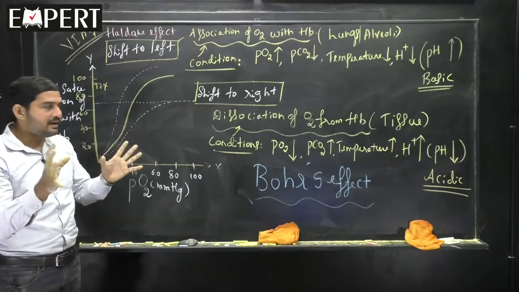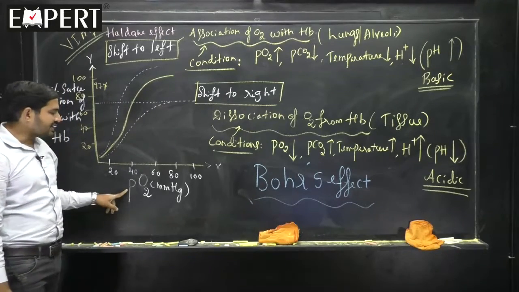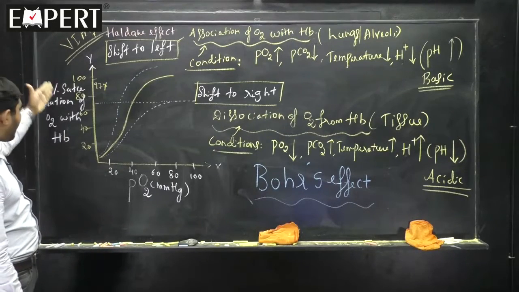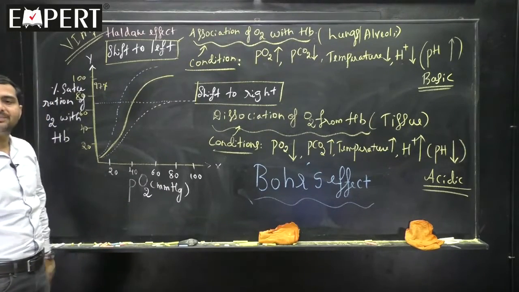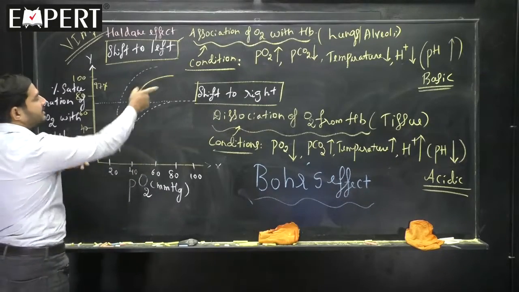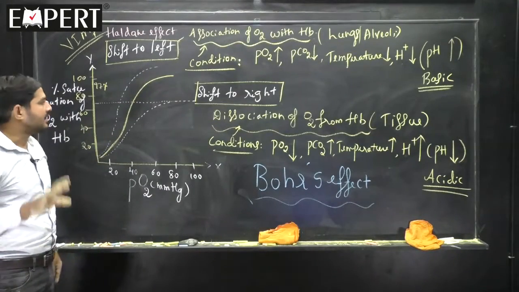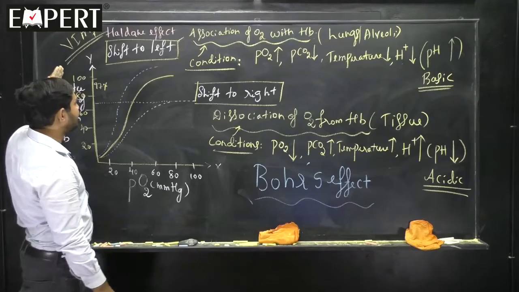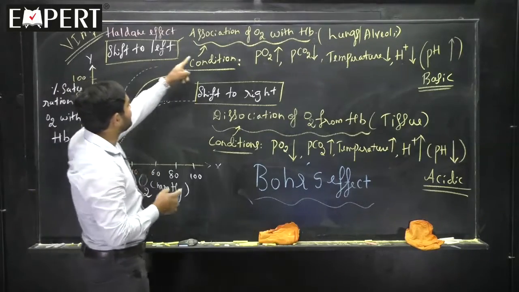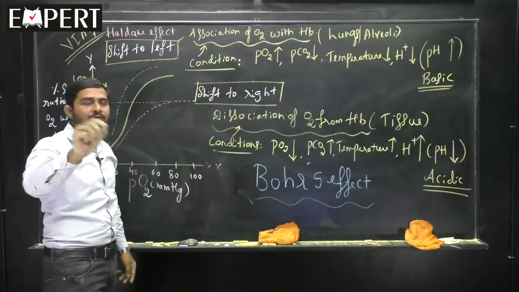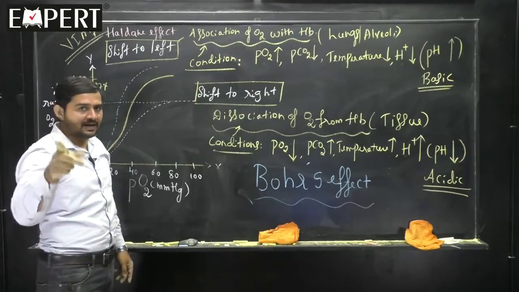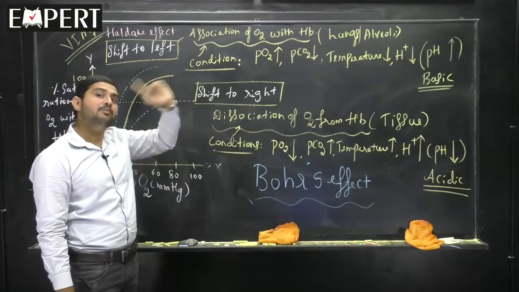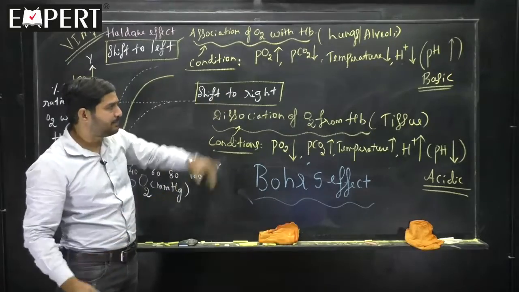To sum up once again quickly, when you plot the percentage saturation of oxygen with the hemoglobin against partial pressure of oxygen, we get a sigmoid curve, S-shaped curve. Clear? Next point, if the graph is shifting towards the left side, that is called association of oxygen with the hemoglobin to form oxyhemoglobin that occurs in lungs in these conditions, where you remember partial pressure of oxygen is more, rest all are less except pH.